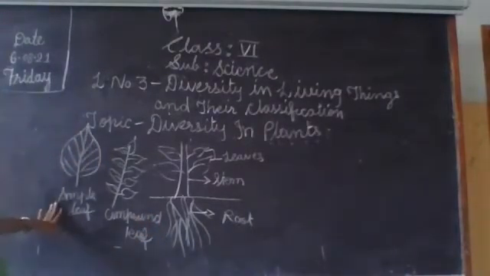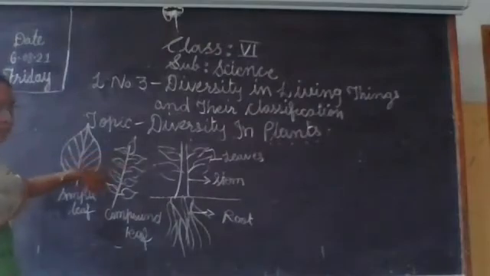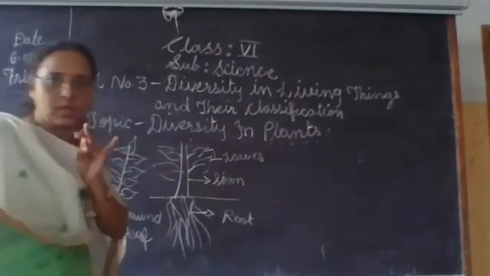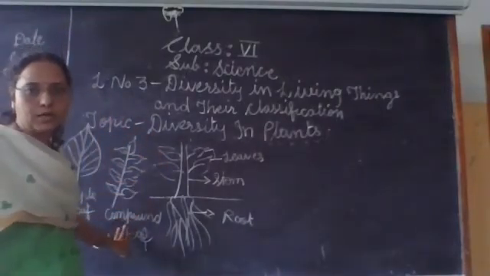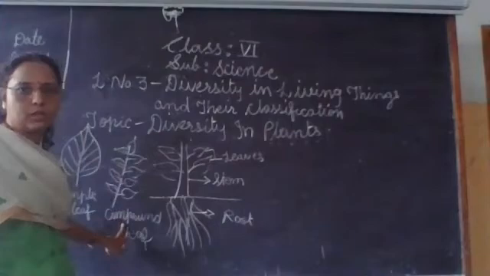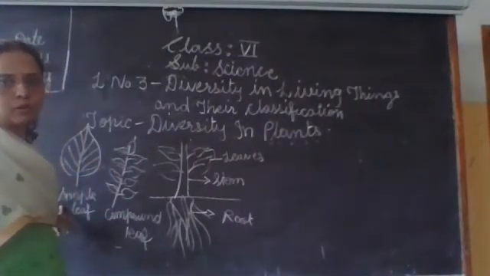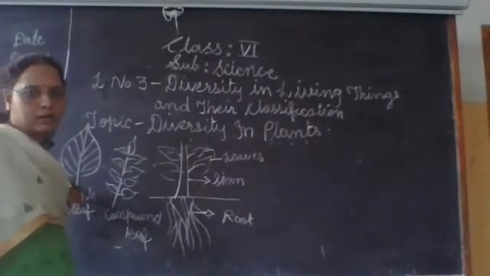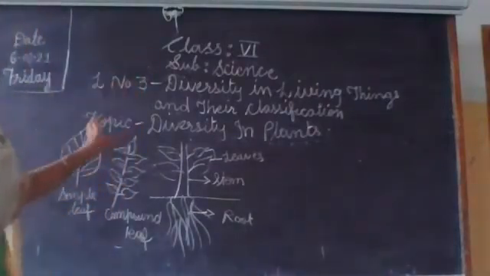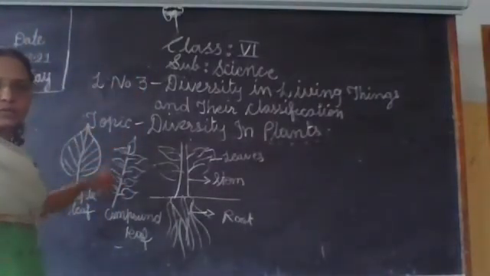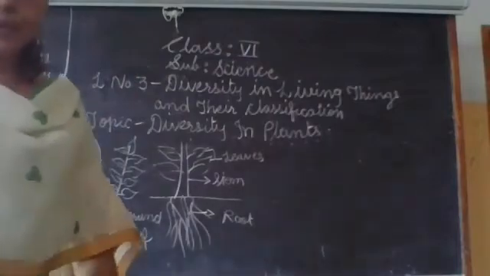A single leaf is a simple leaf. When many leaves are arranged on one branch, that is a compound leaf. Neem, kadulim, goat neem, rose show compound leaves. Mango and hibiscus have a single leaf, that is a simple leaf. There are two types of leaf, simple leaf and compound leaf.